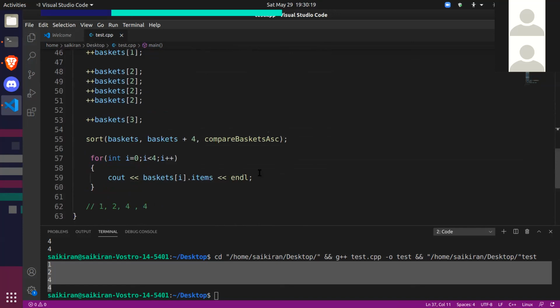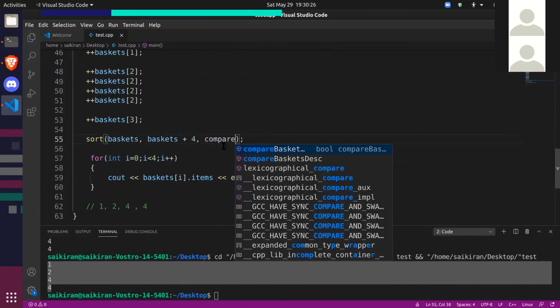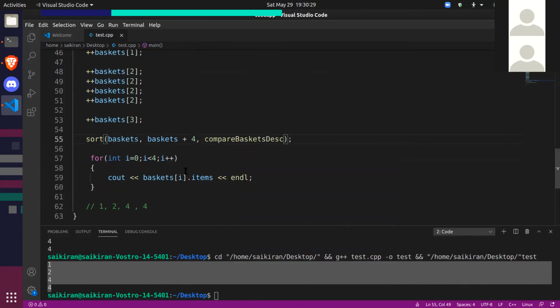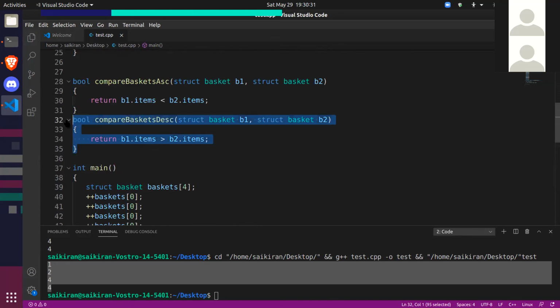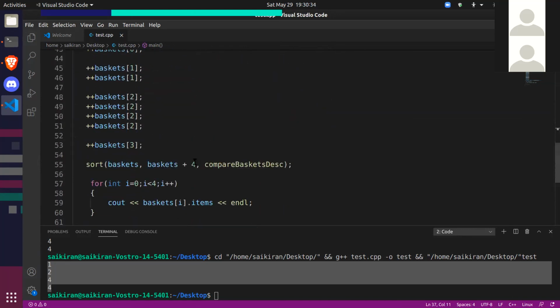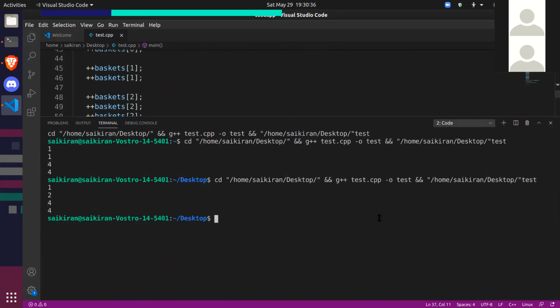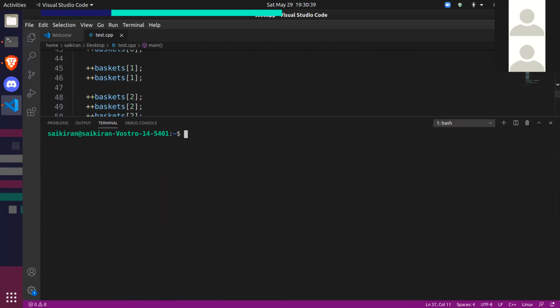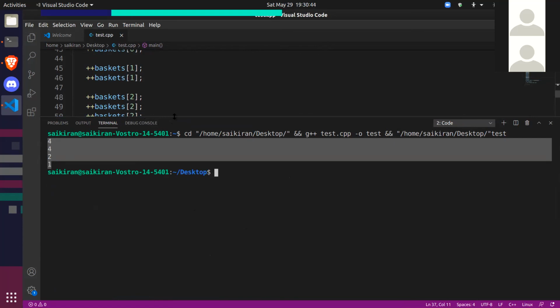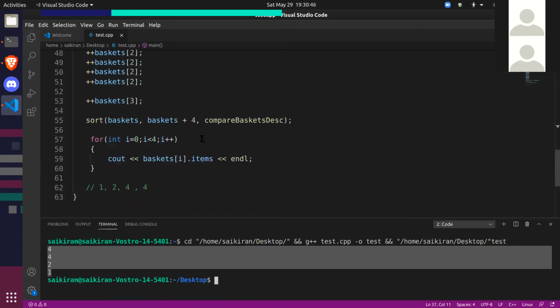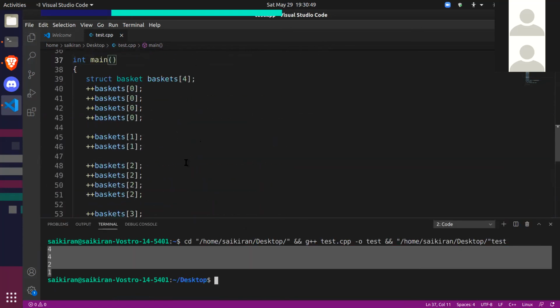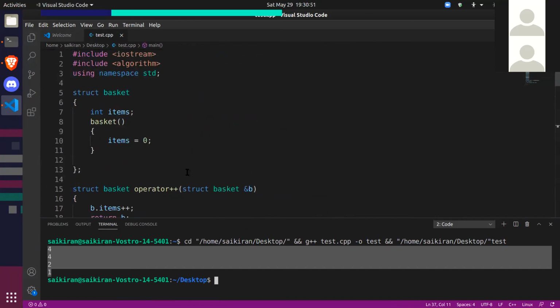And similarly, if I want to sort them in descending order, I'll call the descending order comparator, compare basket DSC, this thing. So if I call it here, let's run it. Yep, 4421. This is what we should get, right? So yeah, that's what we get. So that is what comparators are.